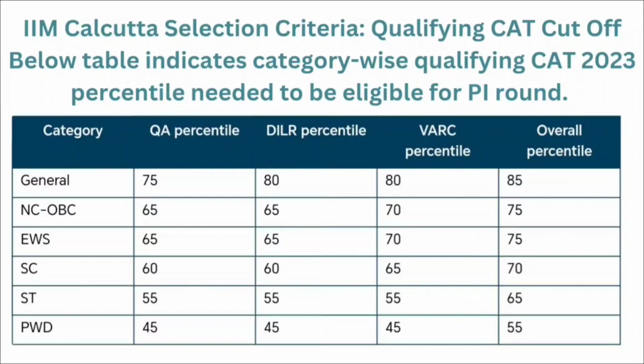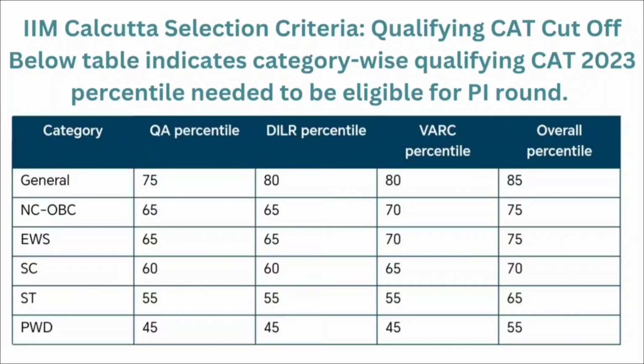For NC-OBC, it is 65 percentile for the quantitative ability and DILR section, 70 percentile for the VRC section, and overall you should have 75 percentile in your CAT entrance examination. For EWS, it is 65 percentile for the quantitative ability and DILR. For VRC, it is 70 percentile, and overall you should have a 75 percentile in your CAT entrance examination.